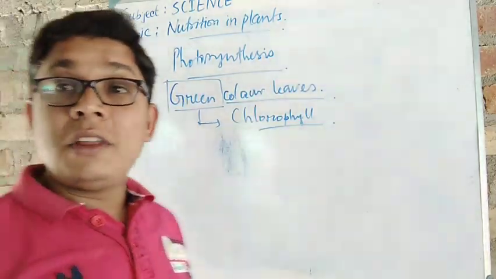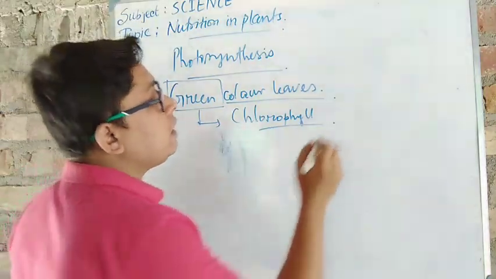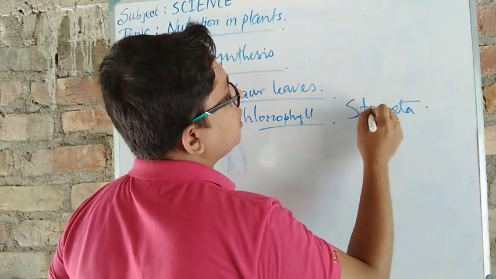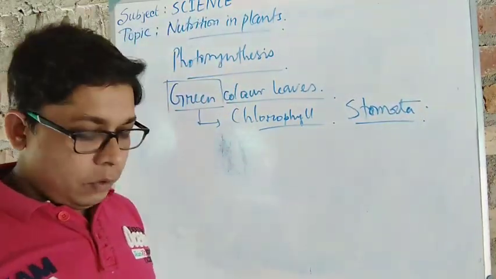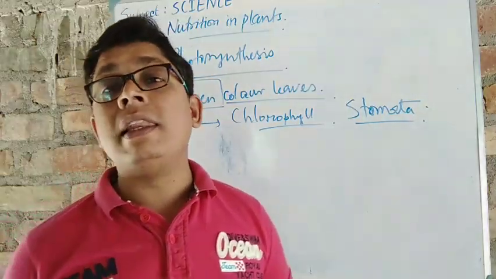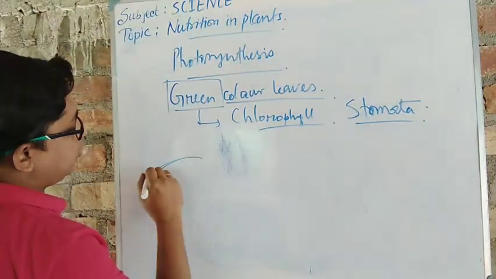And where does chlorophyll live? They live inside the stomata. Got it? Where does it live? They live inside the stomata. You already read such a thing, right? Stomata, this word. Okay, now we will find out where this basic stomata is present on the leaf blade. Got it? So let's go for a leaf. Practically we have to do.